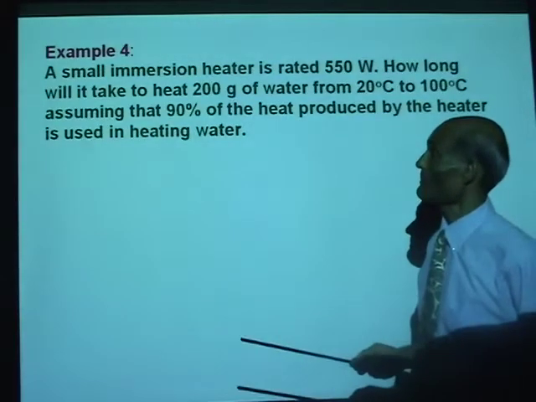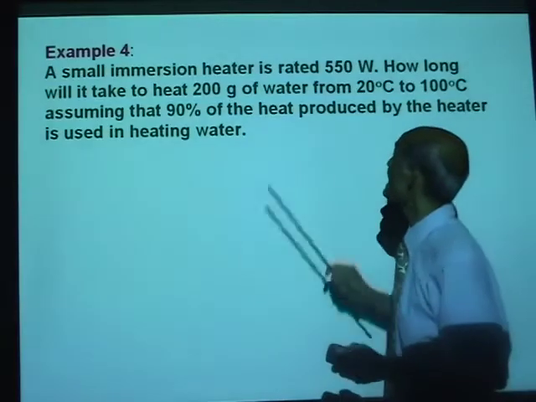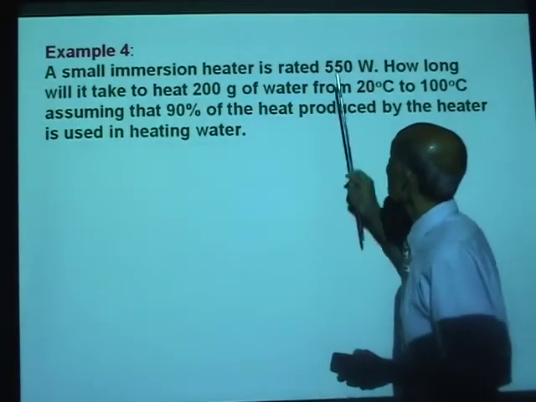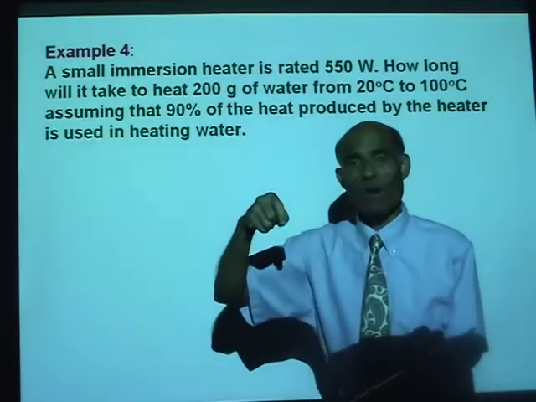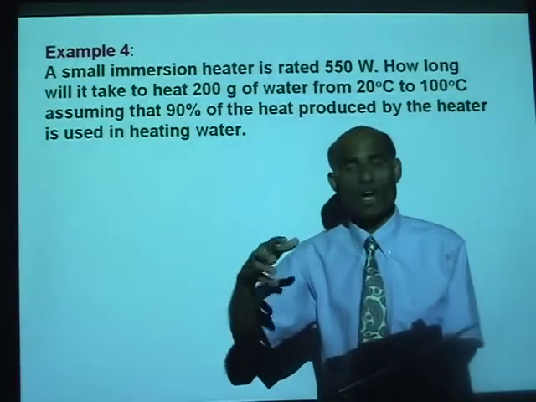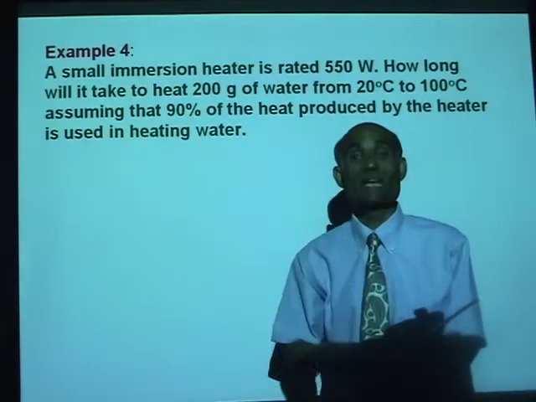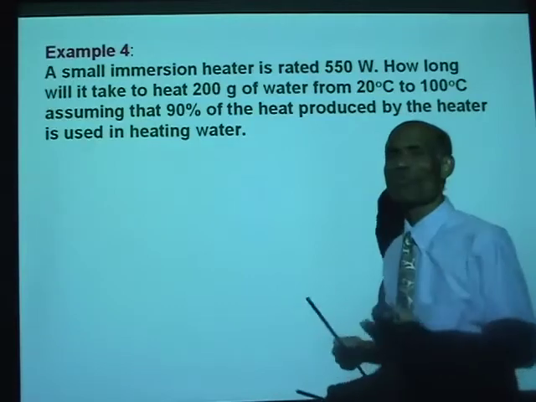One more example. A small immersion heater is rated 550 watt. An immersion heater is a coil of wire. You immerse it into water and turn it on. The water will get heated. We say the heater is 550 watt.